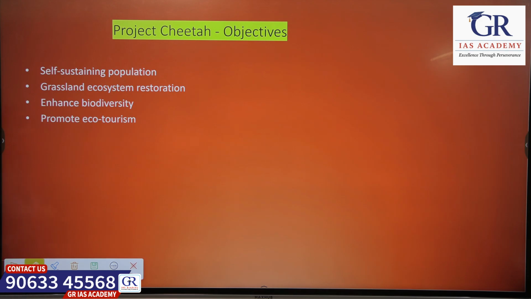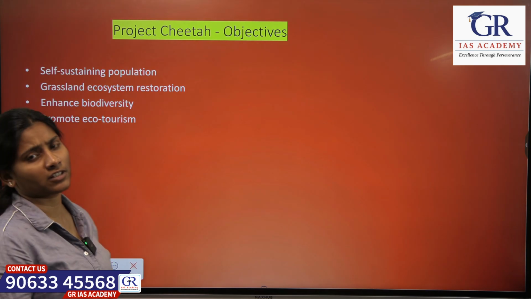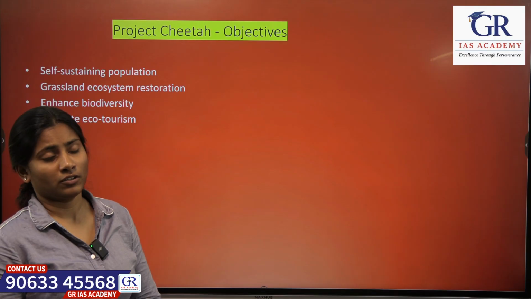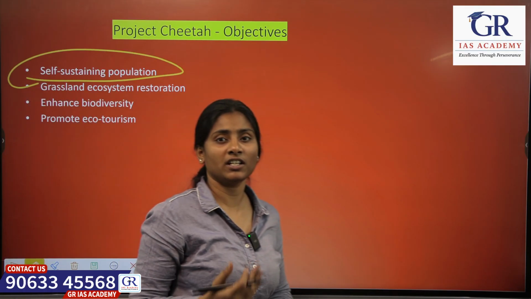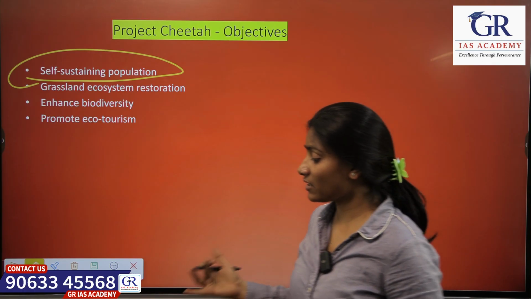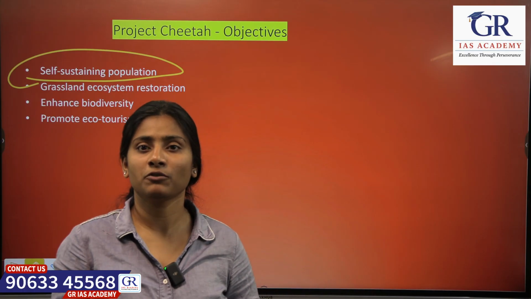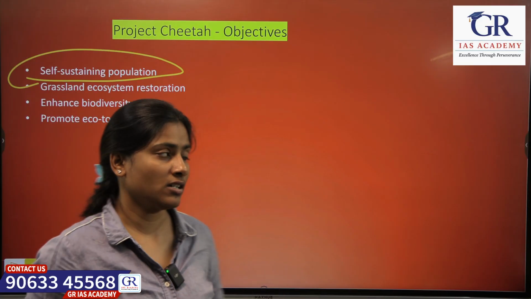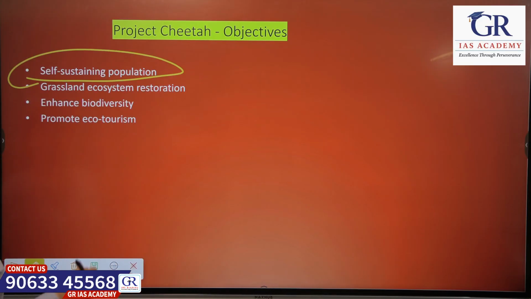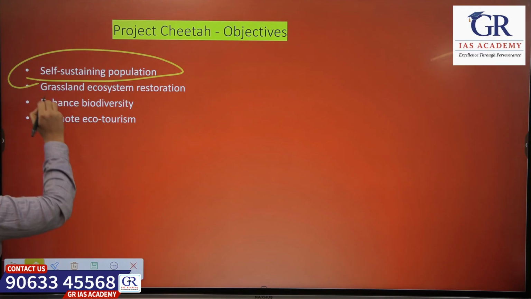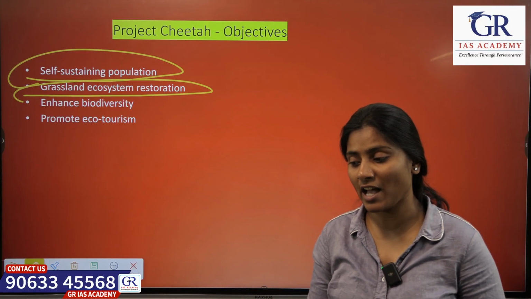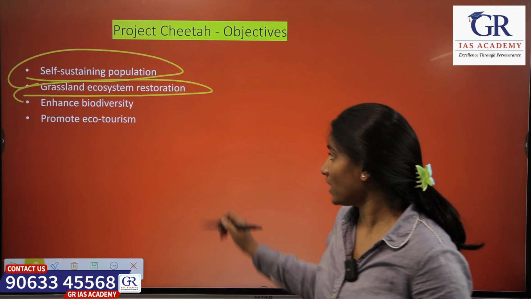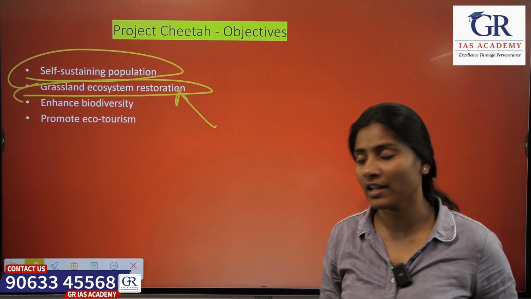And what are the main objectives of this Project Cheetah? We want them to reproduce without any external support. So that is the reason why they have been introduced in the wild instead of conserving them in zoos and conservation areas. And they are restoring the grassland ecosystem because that is suitable for the cheetahs to survive. Cheetah habitat is mostly grasslands. That is why they are restoring the grassland ecosystem.